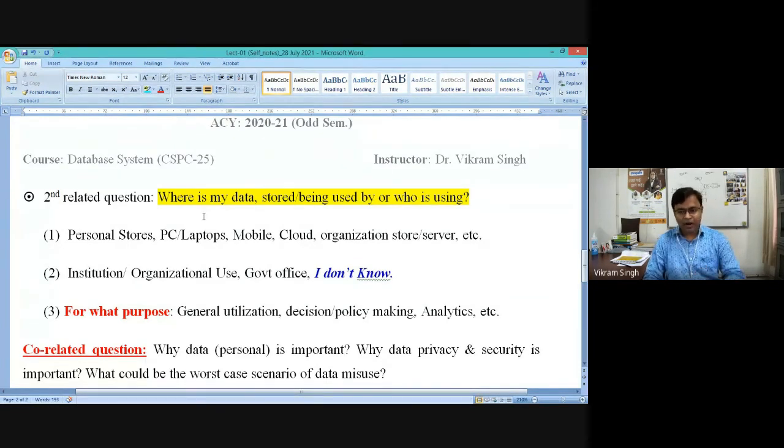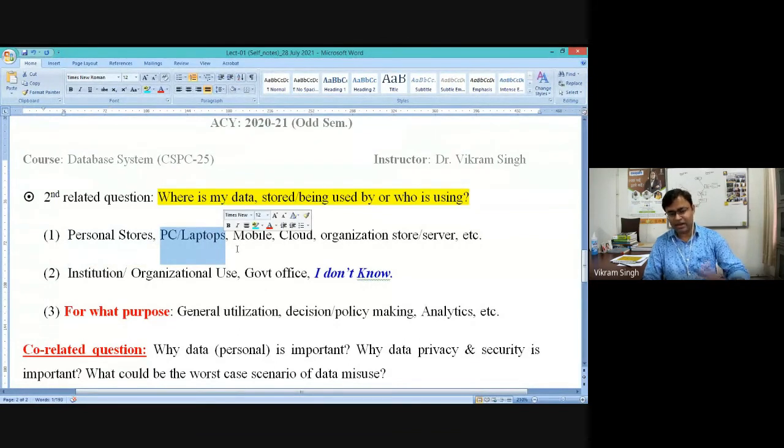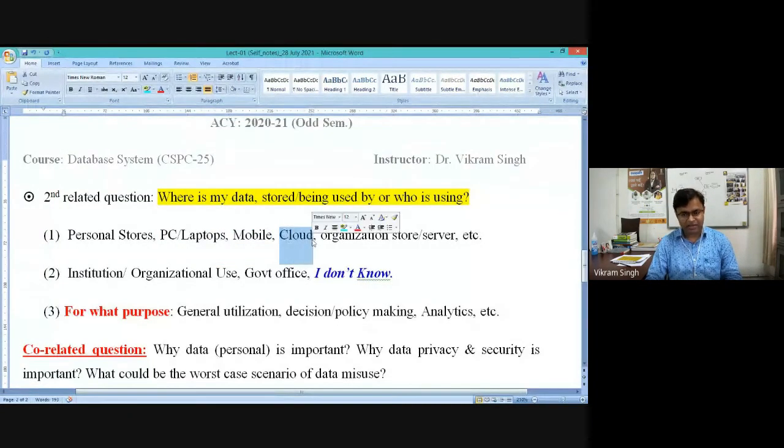So it is important to understand where the data has been kept, whether that device or environment is safe for your data or not, and who is using that data if it is being used. Naturally, the basic way of storing data is personal storage. There are PCs and laptops where we keep our data, maybe our files, maybe our passwords, each and every detail, which we also store on our mobiles and on the cloud. Basically nowadays it is trending that most of the data is synced to the cloud.